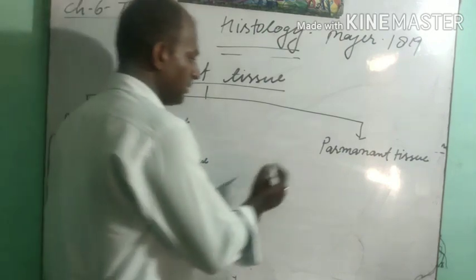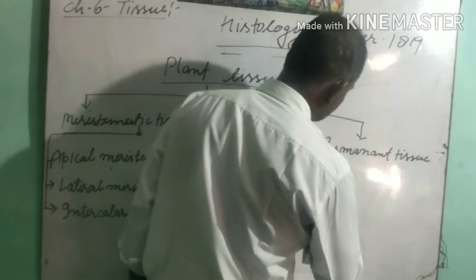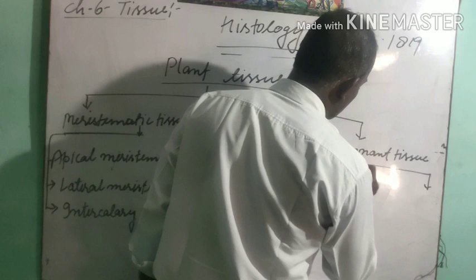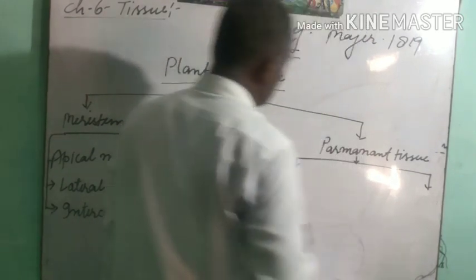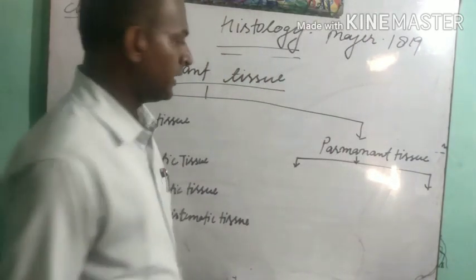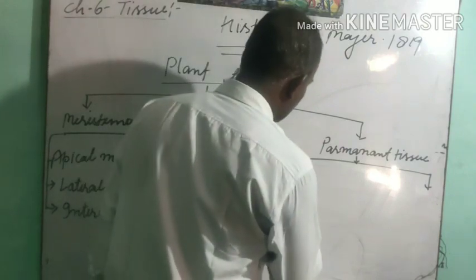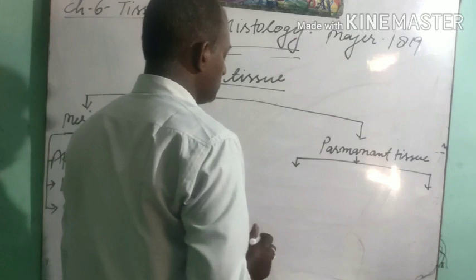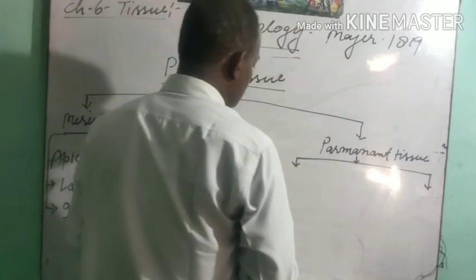Now we have to discuss permanent tissue. Permanent tissue is also divided into two main parts, on the basis of whether its organization is made up of the same type of cells or different types of cells.